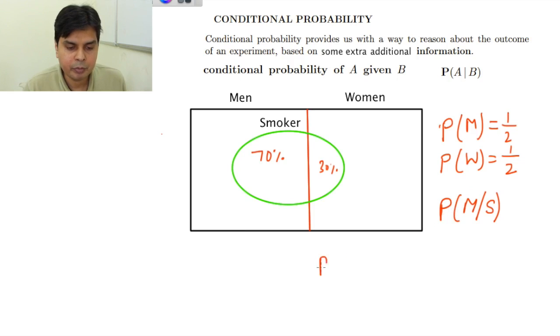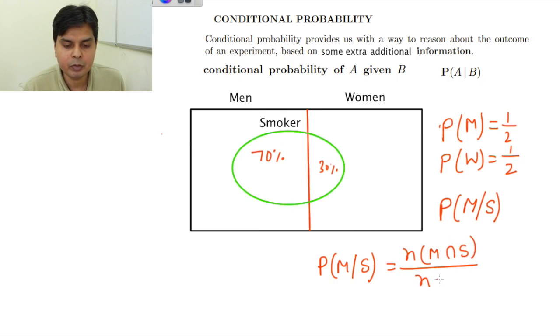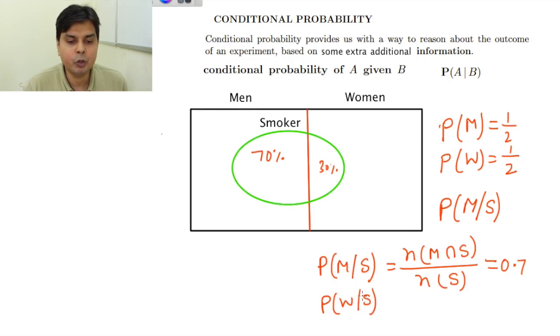The probability that he is a man given he is a smoker will be the number of elements of this set, that is M intersection S, divided by the total number of elements of the smoker set. So the probability will be this area, this percentage, so it will be 0.7. Similarly, the probability that the criminal will be a woman, given that the criminal has to be a smoker, will be 0.3.